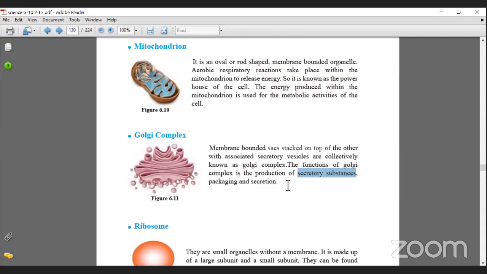Asexual reproduction is where gametes are not involved. If gametes are involved, it becomes sexual reproduction. Okay. What else?